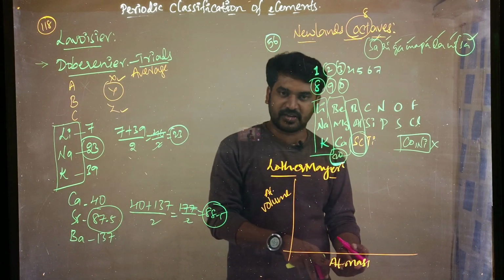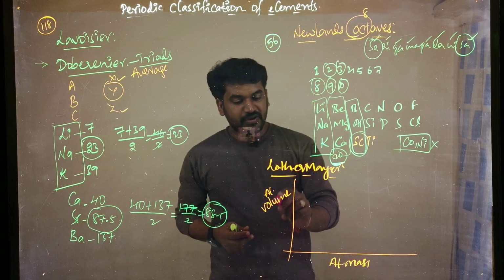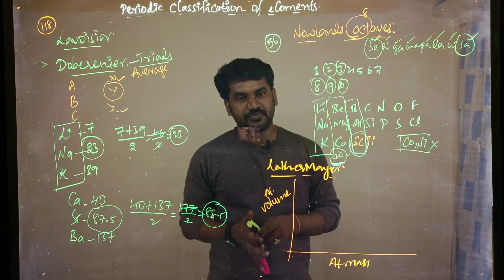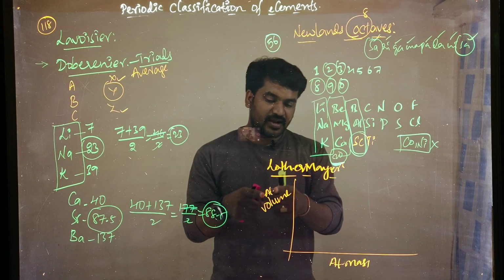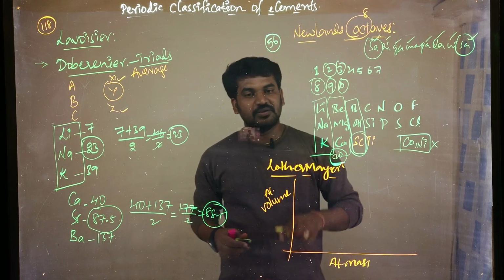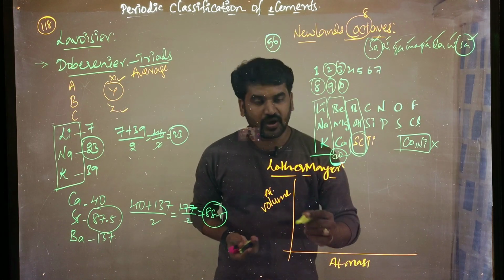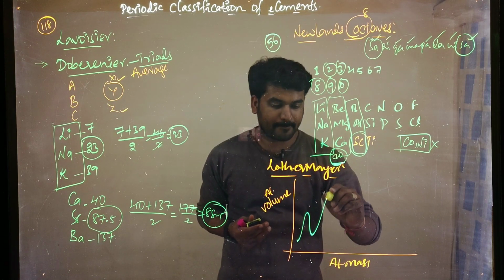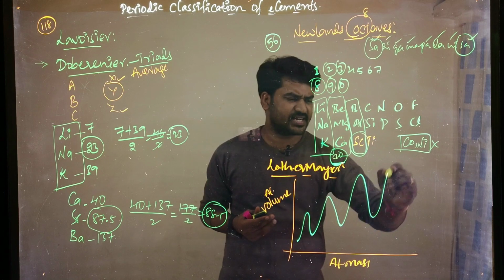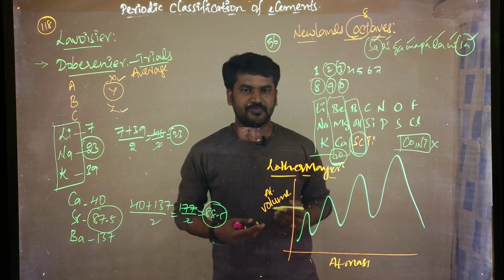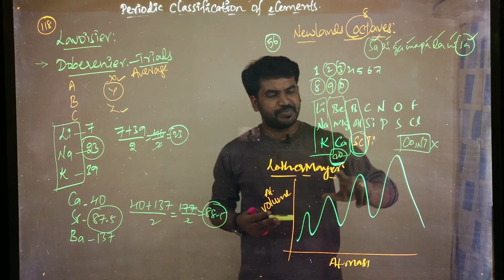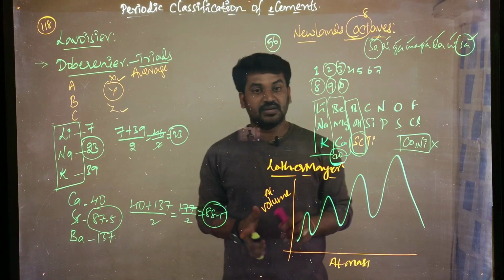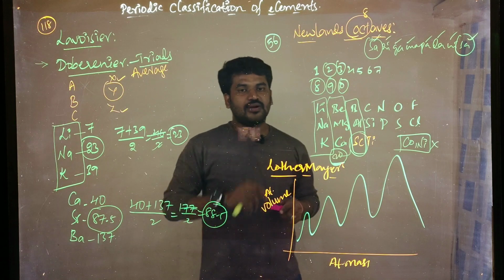When Lothar Meyer observed the experiment on all the elements, taking the values of atomic volume and atomic mass, he plotted a graph. It is not exactly like this, but similar, with some peaks in the graph.